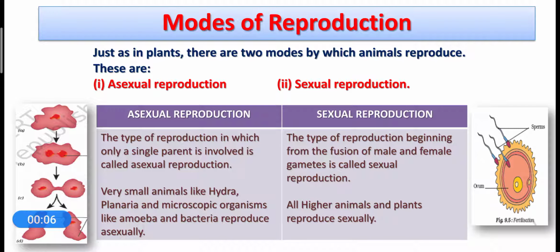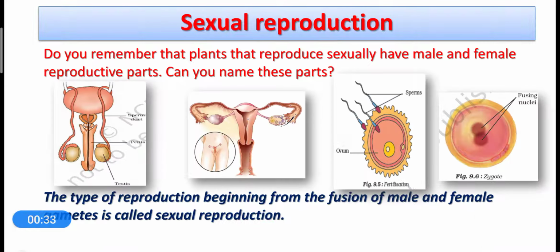In the first video, we have discussed about the modes of reproduction. There are two modes of reproduction, asexual and sexual reproduction. In asexual reproduction, only single parent is involved and there is no formation and fusion of gametes. But if we talk about sexual reproduction, it involves the fusion of male and female gametes, and this fusion is called fertilization. Dear students, now we are going to discuss about the sexual reproduction in human beings.